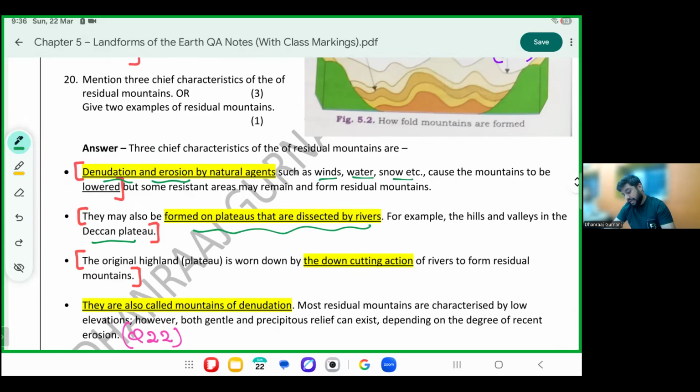Like the Deccan Plateau. I hope you know what is our Deccan Plateau. Deccan Plateau is our example of India. Central and South India में Deccan Plateau है.